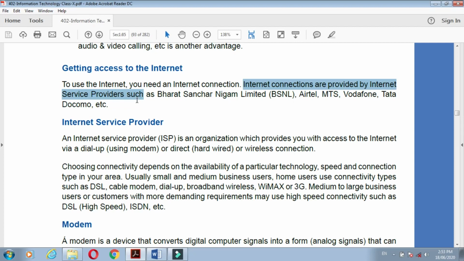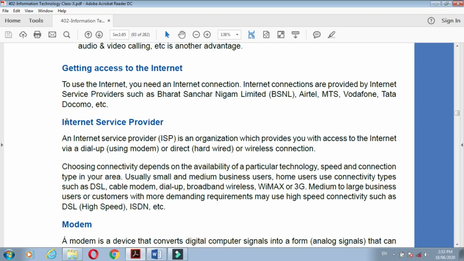They provide the service of the internet connection. And what are their names? Just like Bharat Sanchar Nigam, BSNL, Airtel, MTS, Vodafone, Tata Docomo. These are all internet service providers, and they are providing the internet.